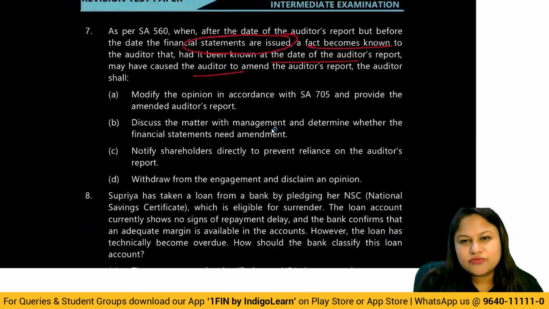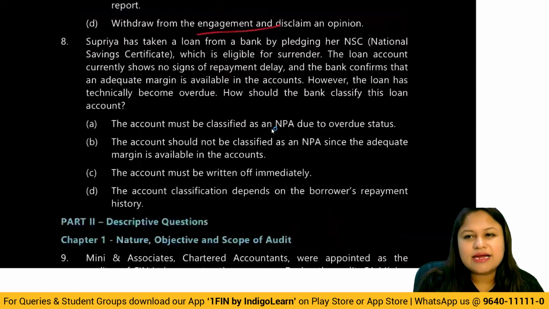Now, NSCs are all those we have already discussed as a part of the deemed NPA concept, where if you have taken any loan on the basis of NSC or maybe IVP or KVPs, then in that case, if sufficient margin is available in that respective account, then the particular asset does not turn into NPA.